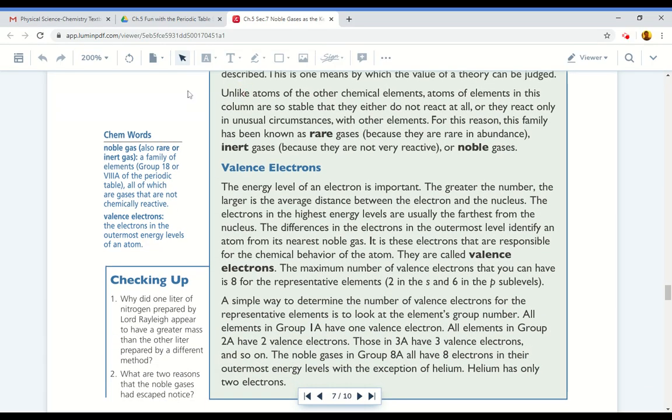Unlike atoms of the other chemical elements, atoms of elements in this column are so stable that they either do not react at all or they react only in unusual circumstances with other elements. For this reason, this family has been known as rare gases because they are rare in abundance, inert gases because they are not very reactive, or noble gases.